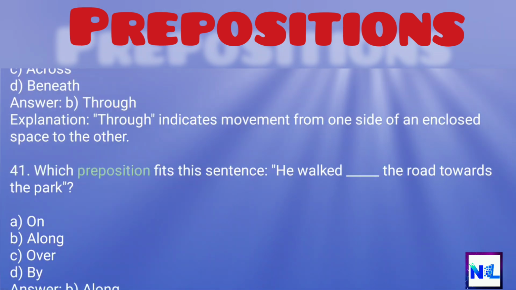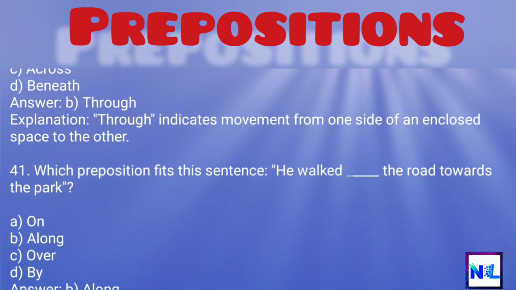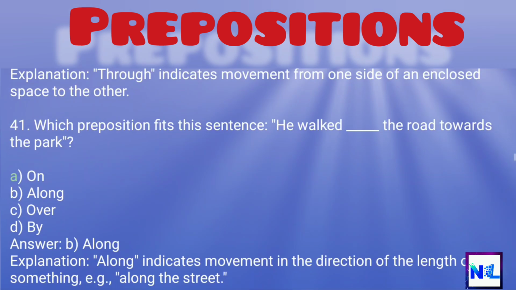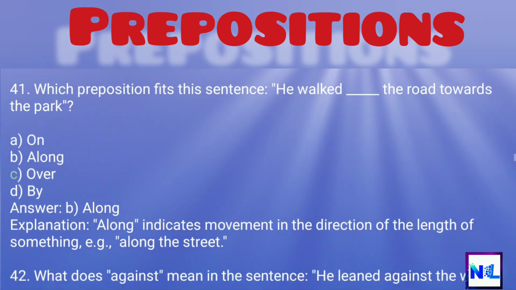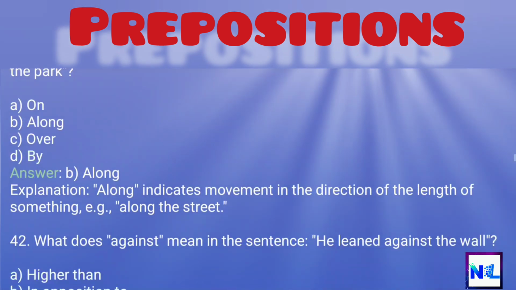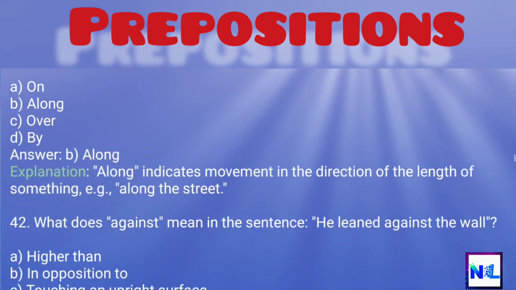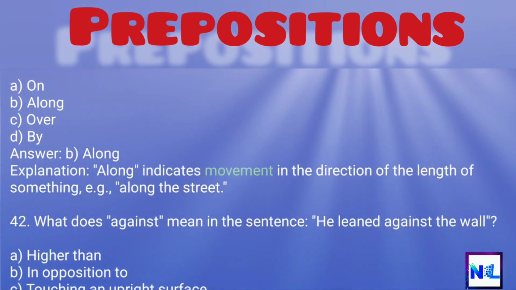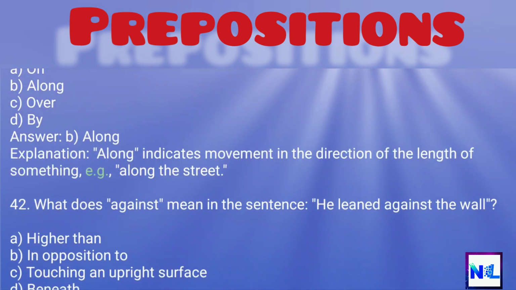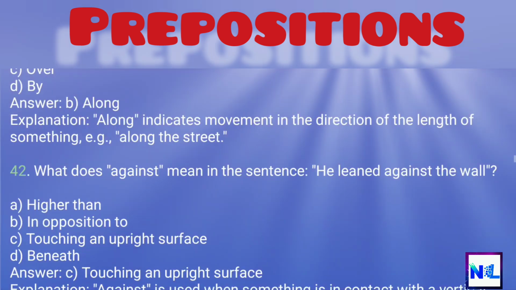41. Which preposition fits this sentence, he walked the road towards the park? A. On, B. Along, C. Over, D. By. Answer: B. Along. Explanation: along indicates movement in the direction of the length of something, e.g., along the street. 42.